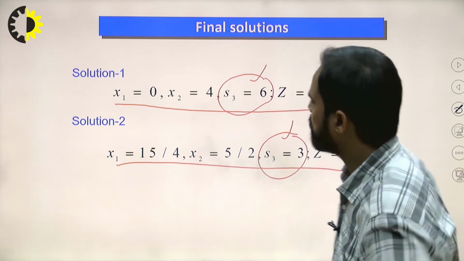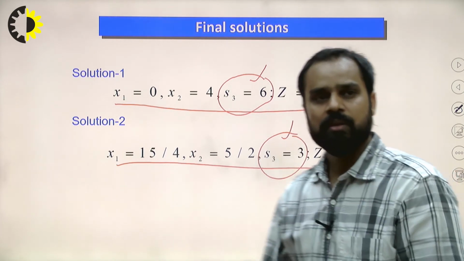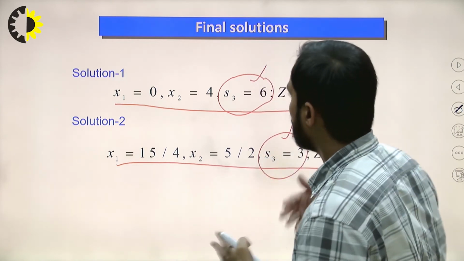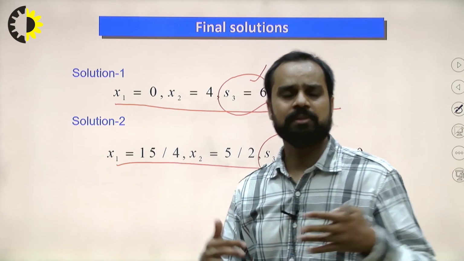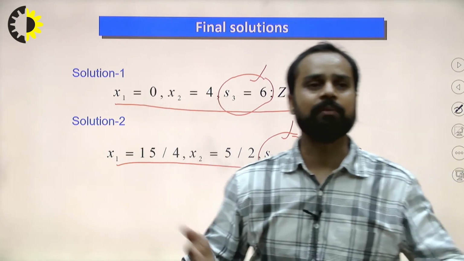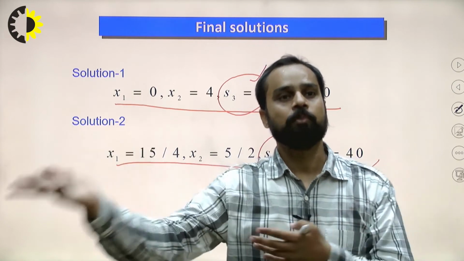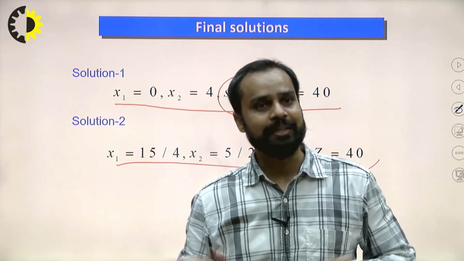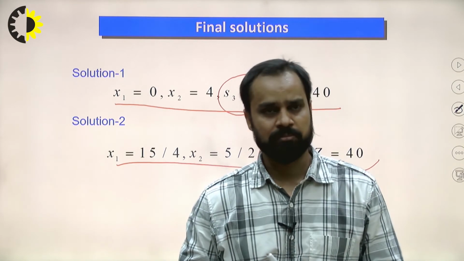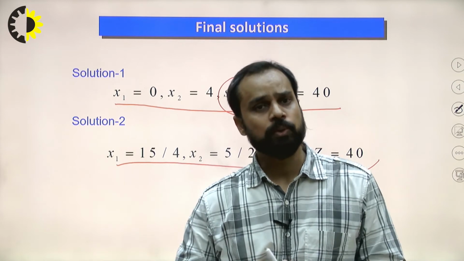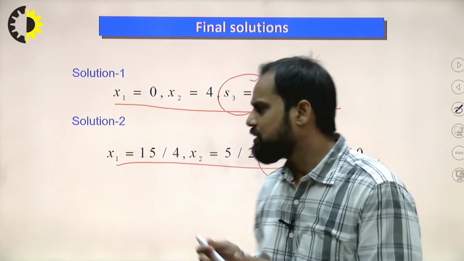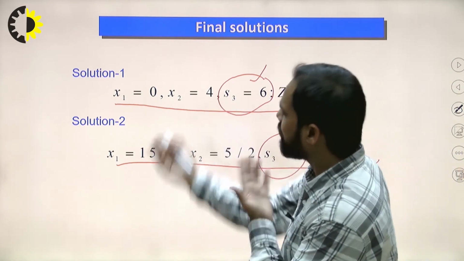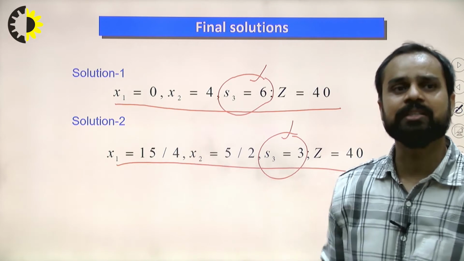Another one is that the decision variable must be an integer value. Why integer value? Because generally in operations research, we are dealing with decision variables such as machine or man, and man and machine can't be in fraction. 15/4 man, 15/4 machine does not indicate anything. So if the values are integer, that solution is always better than the non-integer value solution. In that case, we can say both are solutions of the problem. We cannot deny it, but the better one is the first solution because it has integer values.